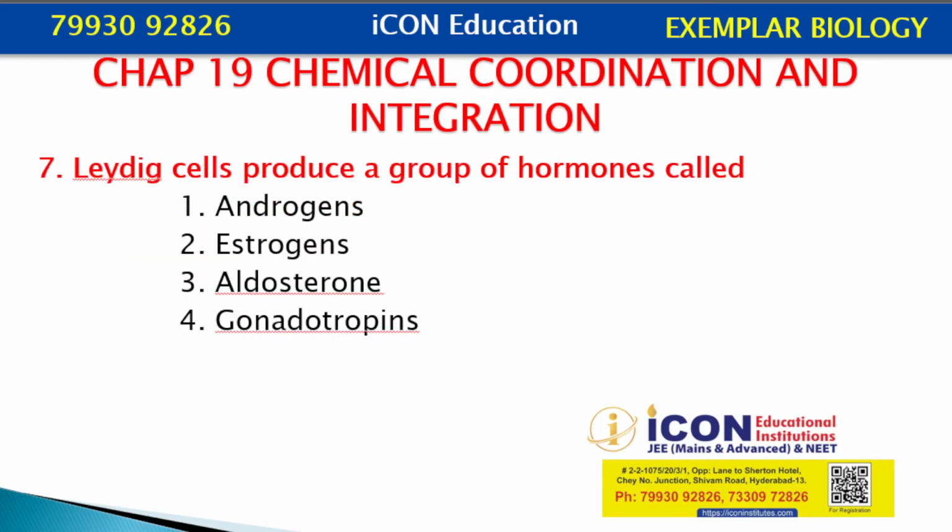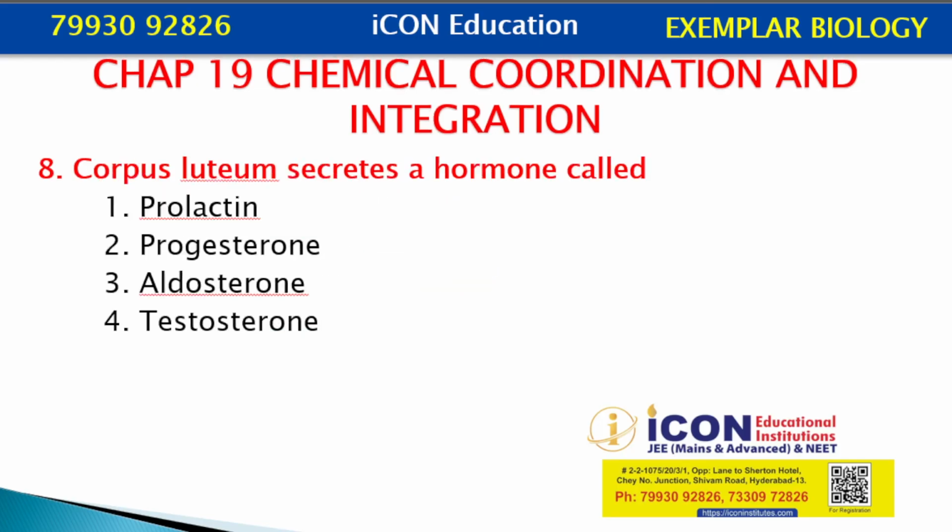Leydig cells produce a group of hormones. Leydig cells are interstitial cells present between the seminiferous tubules of the testes. Options: androgens, estrogen, aldosterone, gonadotropin. They are going to produce androgens. Testosterone is the major androgen.